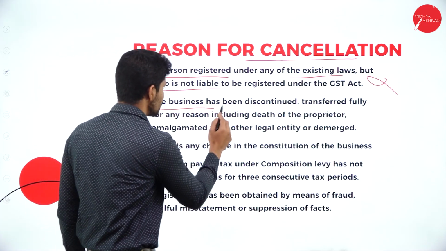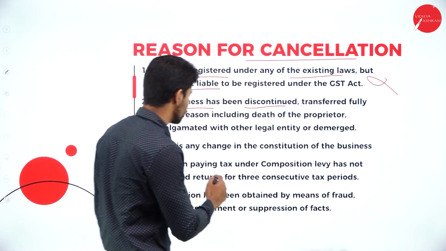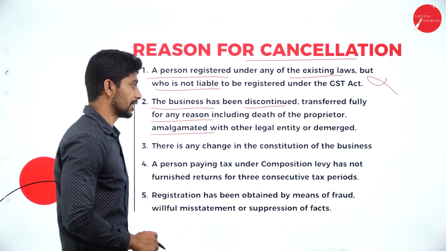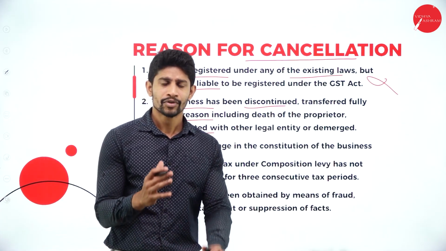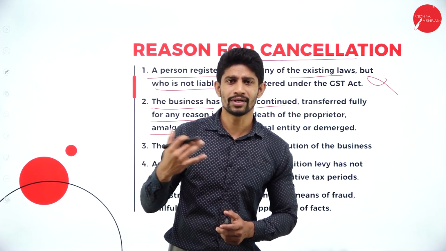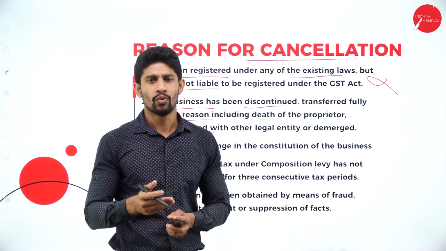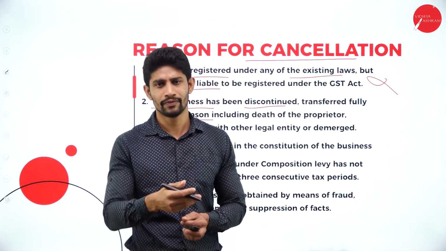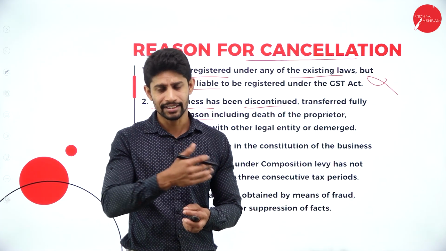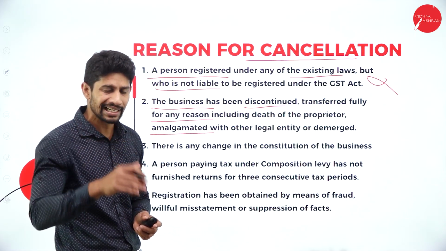Second reason, the business has been discontinued. Yes, the business has been discontinued, transferred fully for any reasons including death of the proprietor, amalgamated with other legal entity, or demerged. See, you are running a business, you got registration with your name. So what you did, you sold that business to somebody else. At that point of time, whatever the GST registration you have got with your name, you can cancel that GST registration, where the new proprietor will be registering with the GST authority with his name.